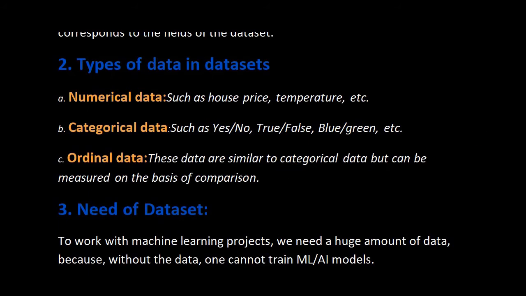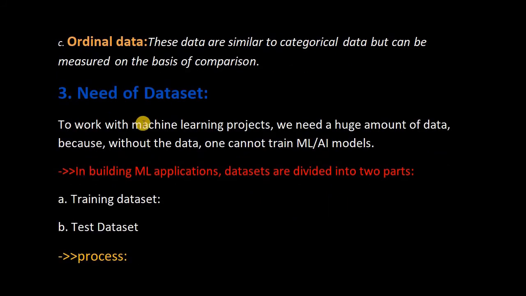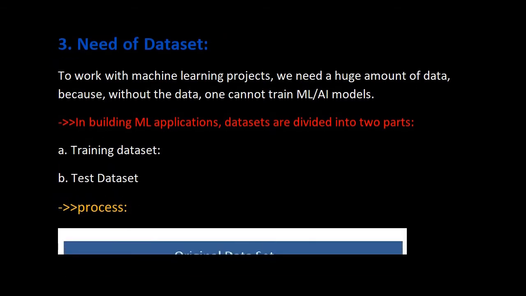Okay, now the next point is the need of a data set. To work on a machine learning project, we need a huge amount of data, because without data one cannot train the model. Yes, this is the most important. You should know this point. Without data you cannot train the model. You need a huge amount of data to train the model to get a highly efficient output.